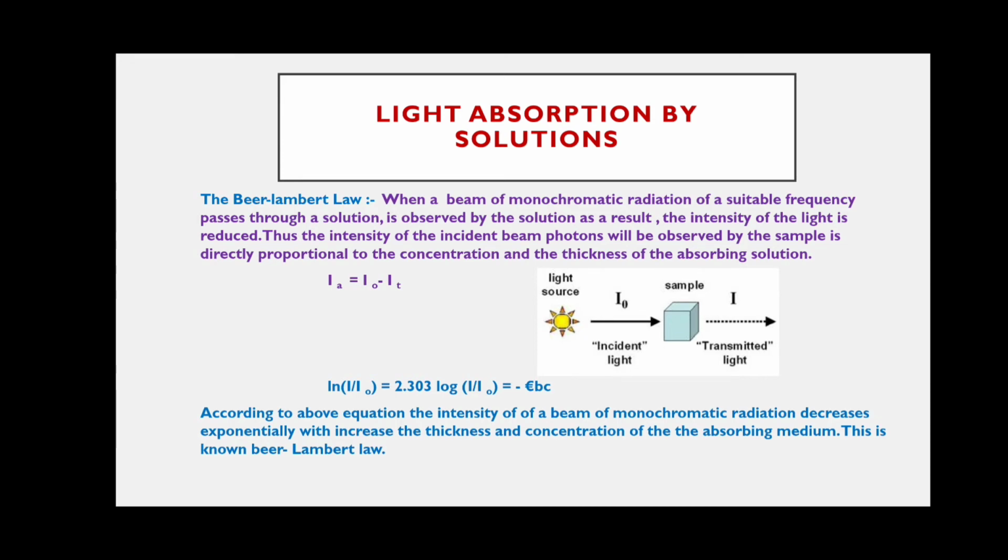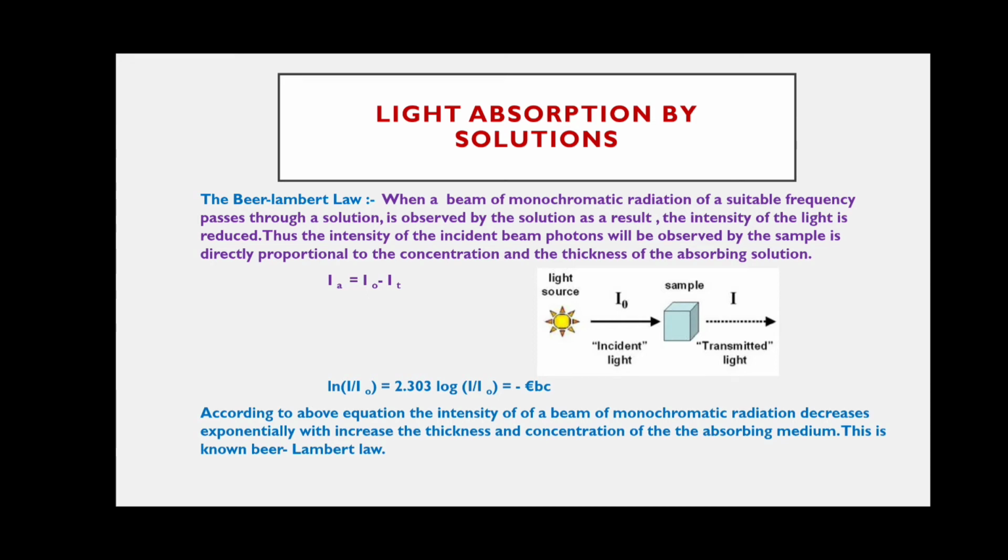So before incident on the sample, the light is called incident light, that is I naught. After incident on the sample, that light is called transmitted light; I or IT is transmitted light.